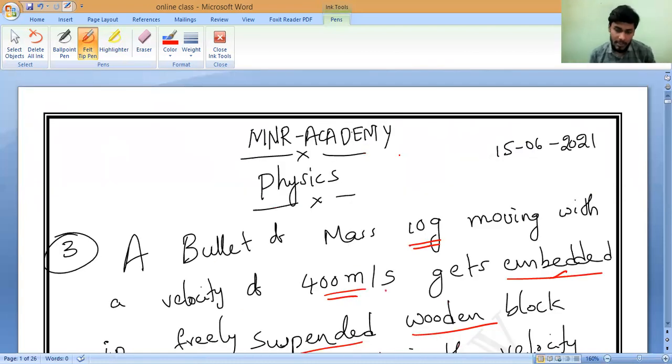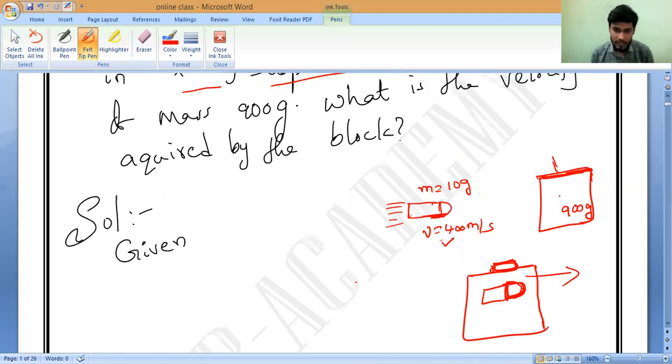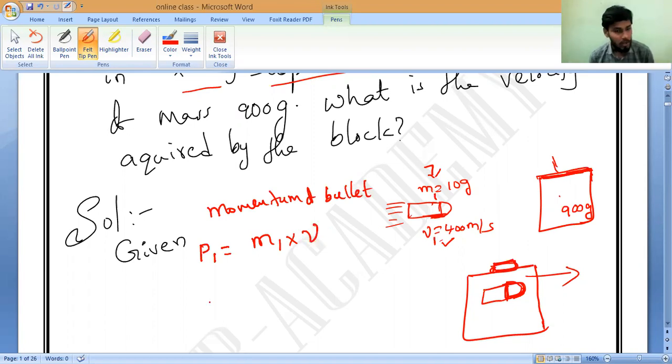Observe very carefully. Initially, the bullet is going alone, 10 grams at 400 meter per second. So please all of you calculate the momentum in that case. First, in this case alone, calculate the momentum. What is the momentum? P1 is equal to M1 into V1. We consider this is M1 and this is V1. Momentum of bullet is M1 into V1. You are not checking: this is grams and this is meter per second. How will it be 4,000?